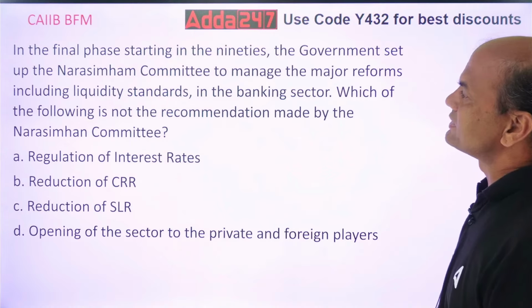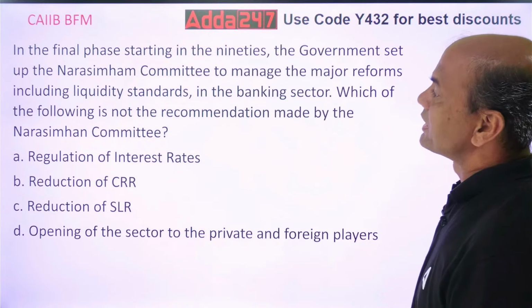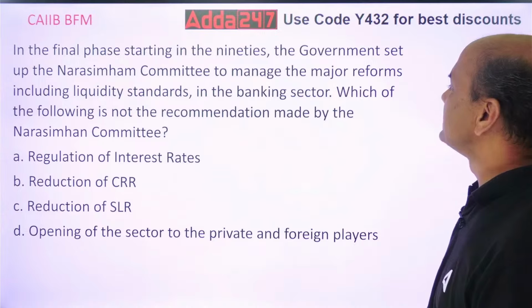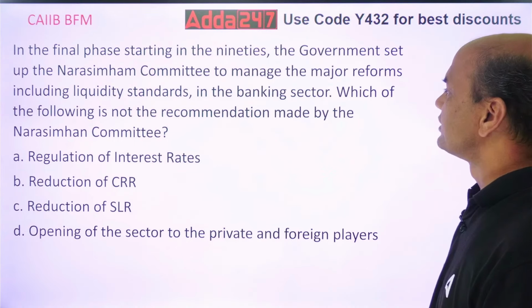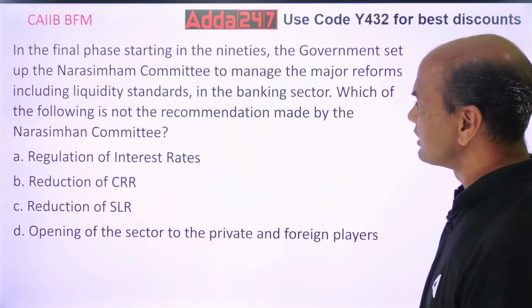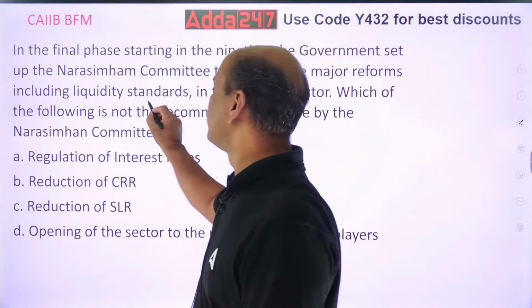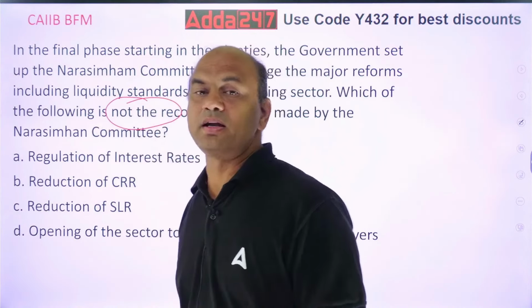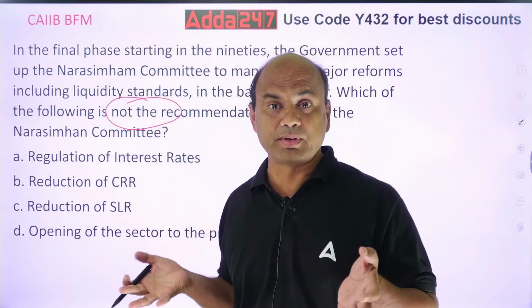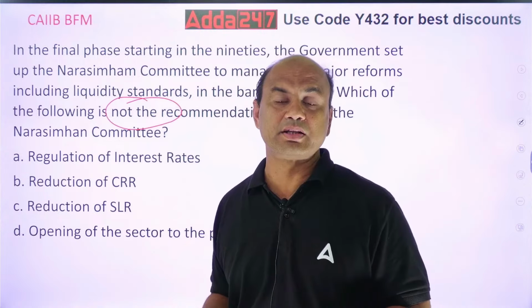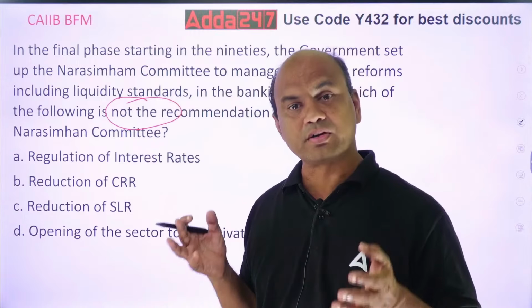In the final phase, starting in the 90s, the government set up the Narasimham committee to manage the major reforms, including liquidity standards in the banking sector. Which of the following is not the recommendation made by the Narasimham committee? Kindly note, the Narasimham committee was an important committee in 1991. Because of this committee, whatever banking we are seeing today, the speed, the private banks, the competition, it is because of this committee.